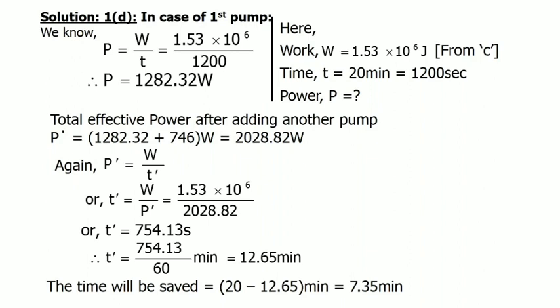So T prime equals W by P prime. Putting the value of W and P prime, we will get the value of time in second unit, which is 754.13 seconds. To calculate the time in minute unit, we have to divide by 60 and we will get the result